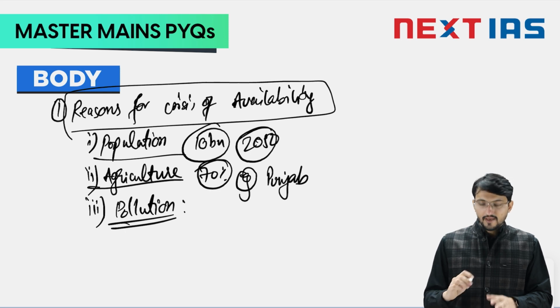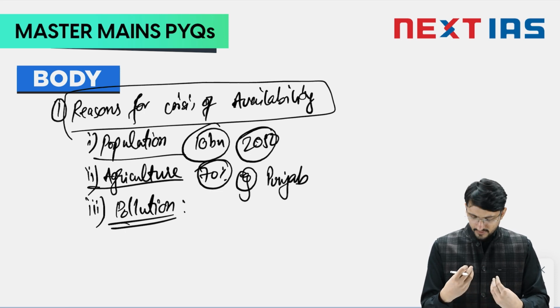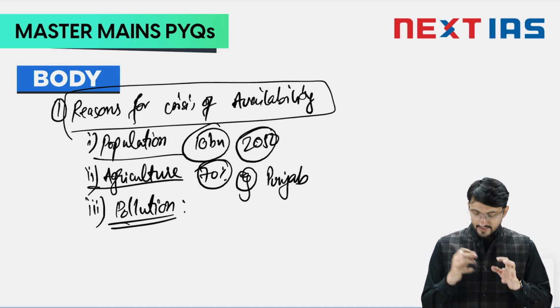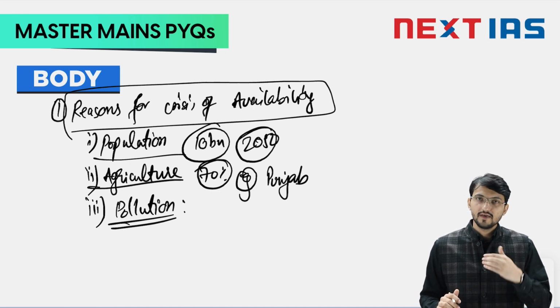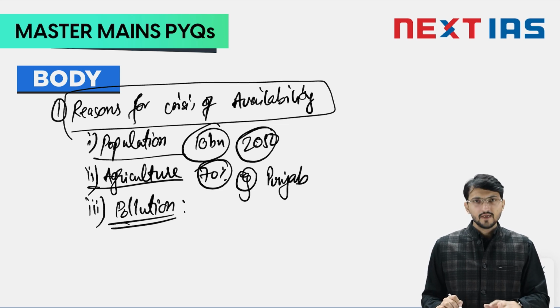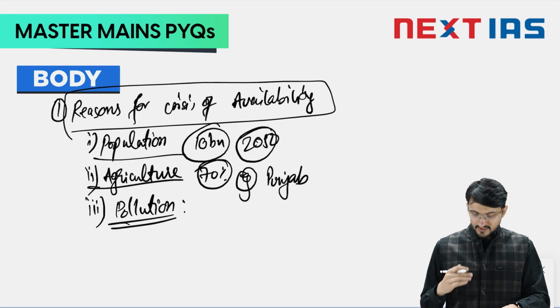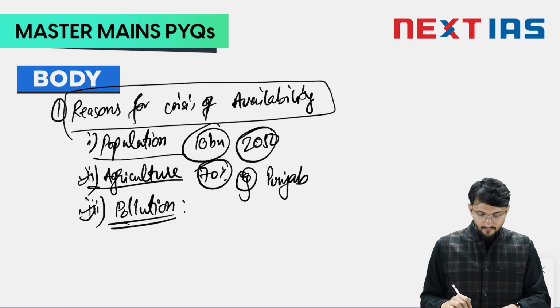So you can write that because of agricultural practices, the overuse of pesticides and fertilizers and over extraction of groundwater leads to large scale pollution of water, which becomes non-available. Secondly, industrialization also leads to pollution. Lack of wastewater treatment also pollutes a lot of water. You can mention some Indian cities, for example Delhi and the Yamuna river, or Allahabad and Kanpur on the Ganga river. That way you can mention that water is there, but it is as good as non-available. So you can mention the point on pollution.